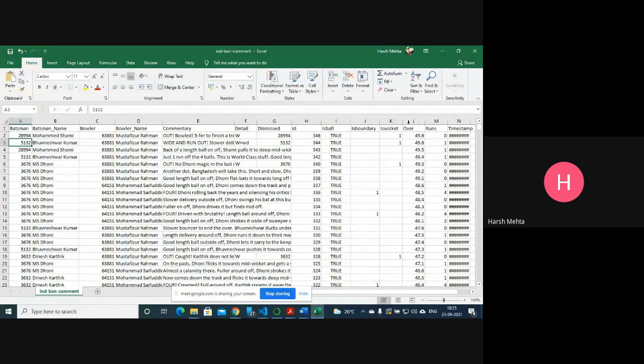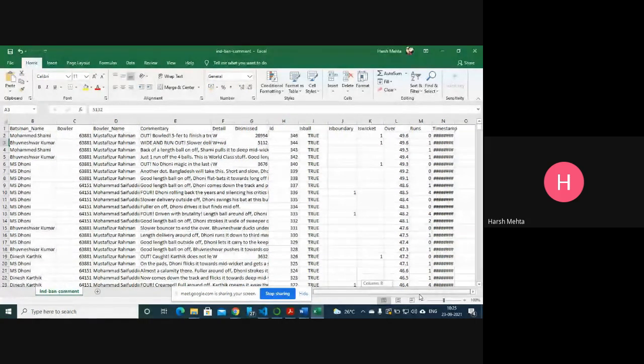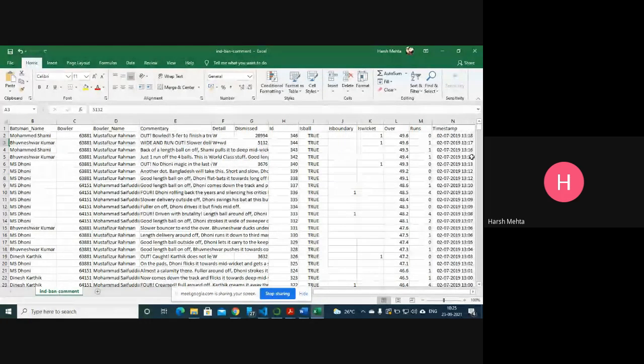So 1-1 is wicket. Overs, at which over, how many runs he made, and timestamp. Timestamp is not readable. I mean, this is the main data set.